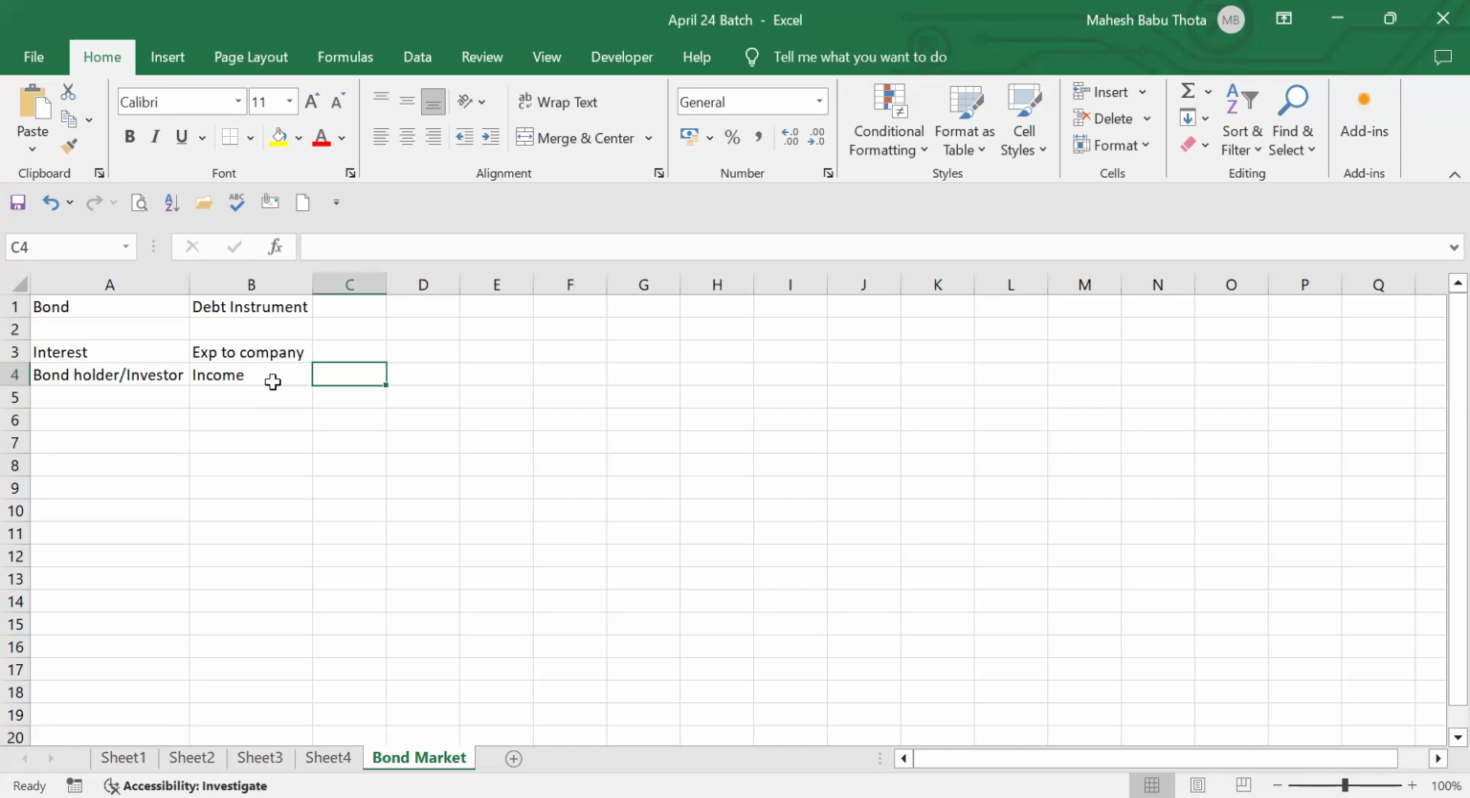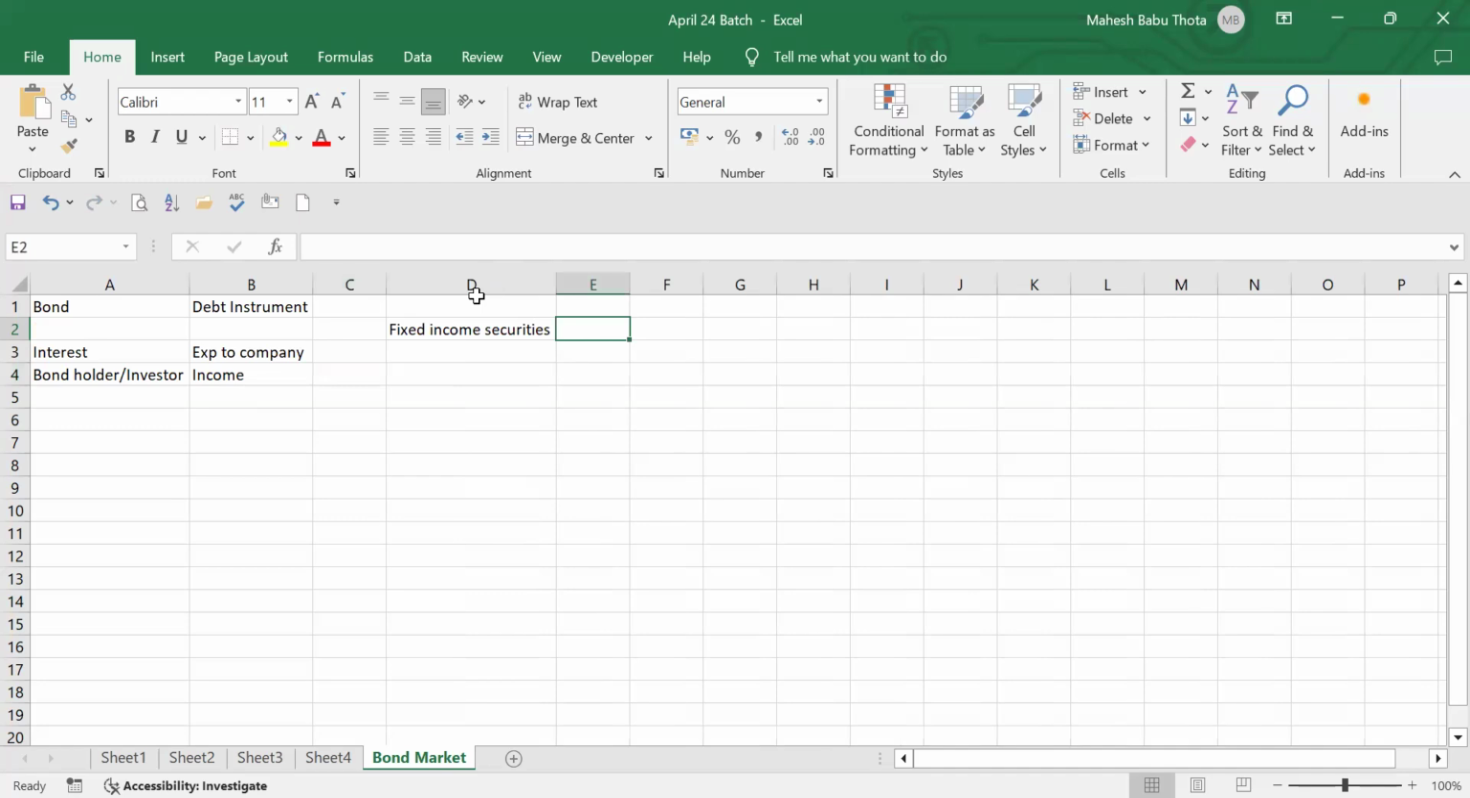So can we say this is a fixed income instrument or fixed income security? Yes, for bond holders this is a fixed income security. Because every month we will be receiving fixed interest only. We are not going to change the interest amount. Whatever the amount and whatever the interest rate determined at the time of purchasing a bond, we will be getting the same fixed amount of interest. So we can call it fixed income securities.